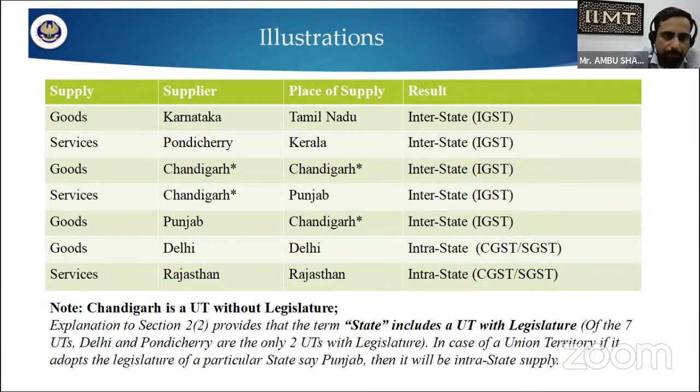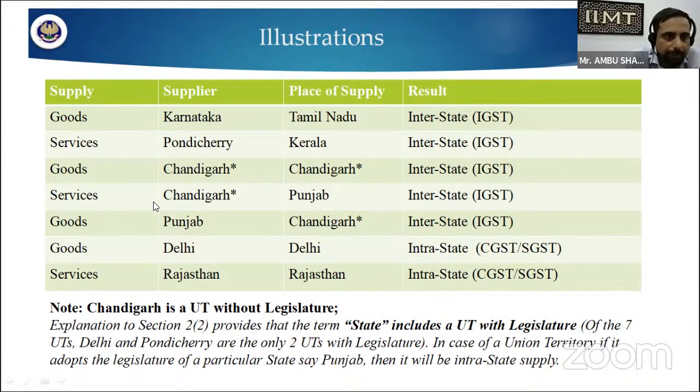In other union territories, the central government governs. If we adopt the legislature of a particular state, then it will be an intrastate supply. But in the case of Chandigarh, it is a union territory without legislature, so IGST should be implemented.